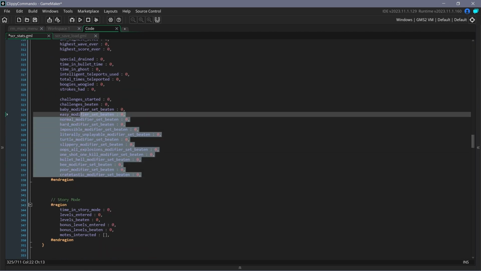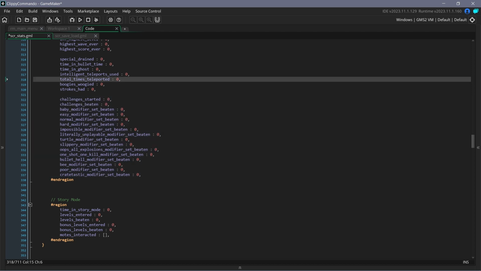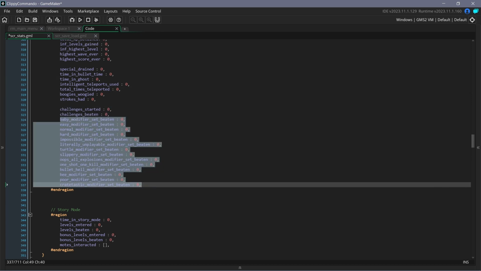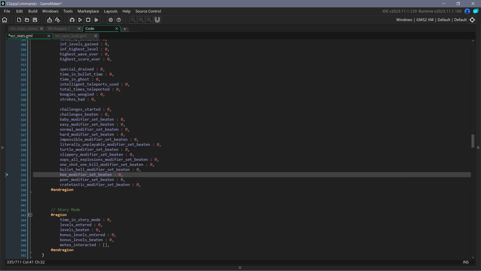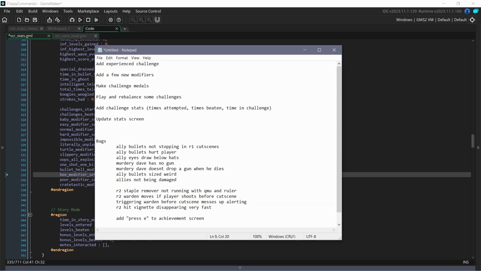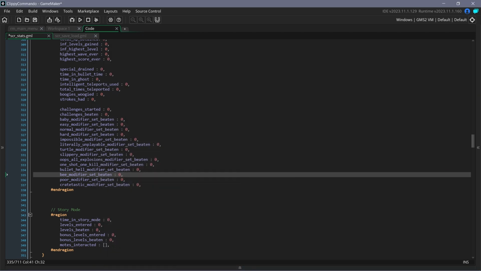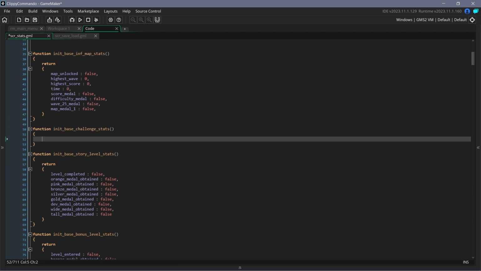Down here you can see these are all the challenge stats, how many of each have been beaten. But I wanted to make a general challenge template today so that I can just add some new stats. I was thinking times attempted, times beaten, and time spent in challenge, and then I can keep track of those pretty easily. Alright, so we're going to start up here.